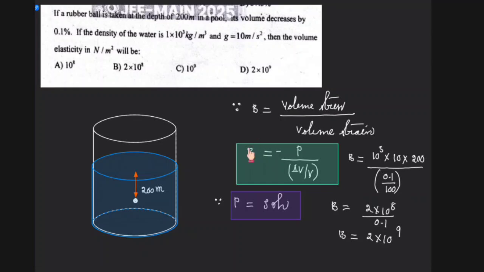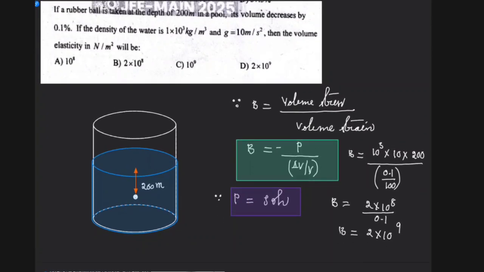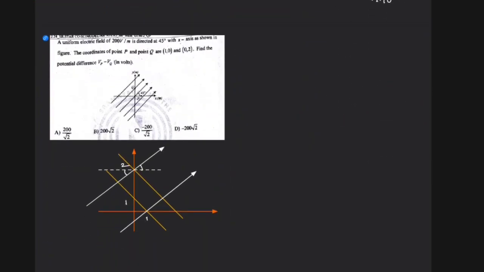So please keep this formula: B is equal to minus P by delta V by V. That is from mechanical properties of solids. And since it is in a liquid, there is a pressure P equal to rho into g into h, right? So this is the second one from mechanical properties of solids.